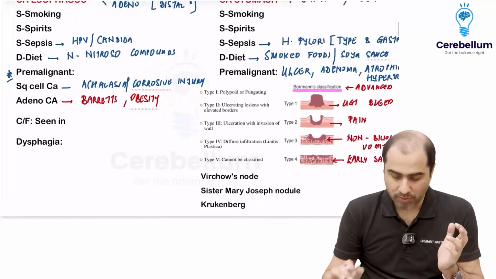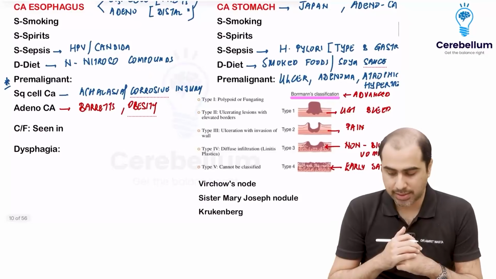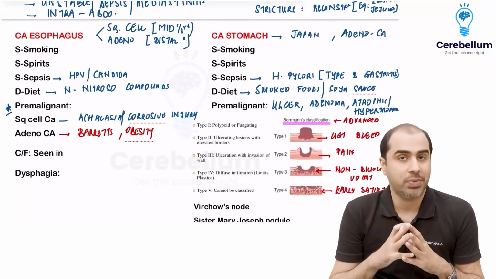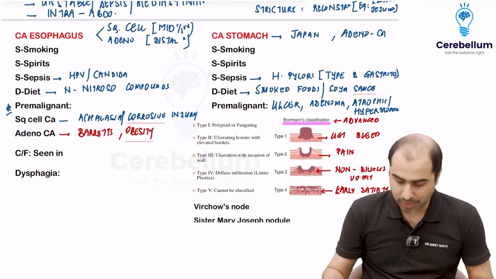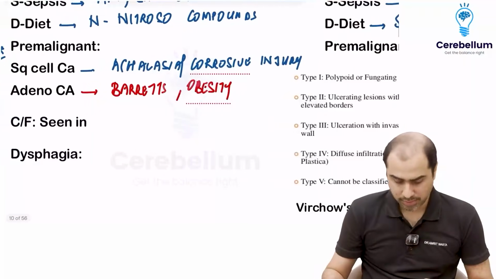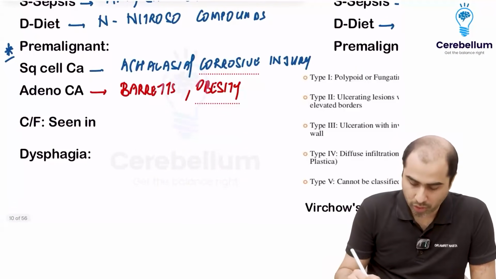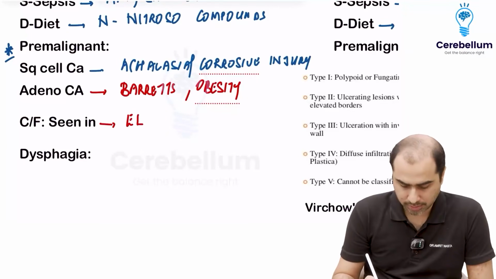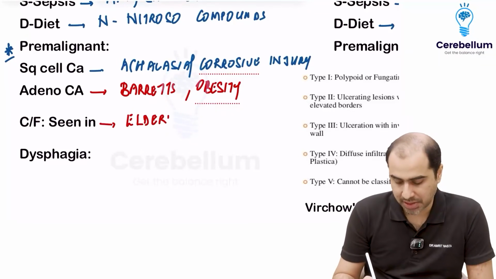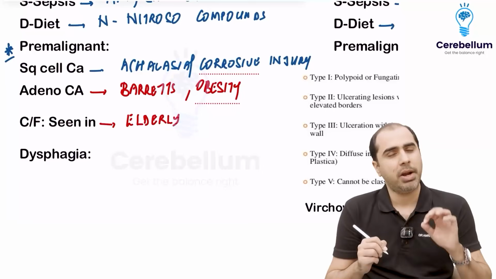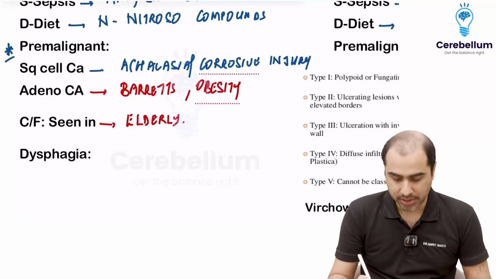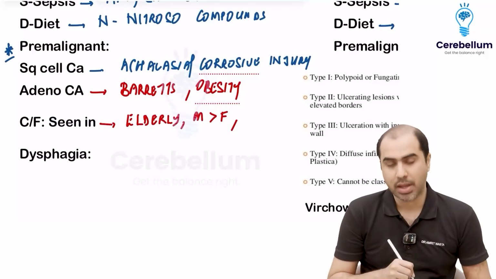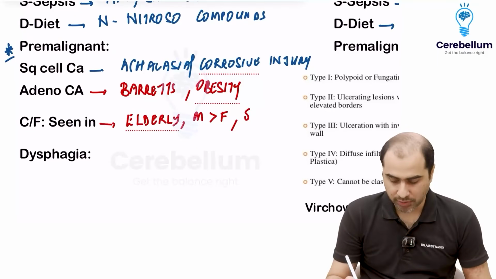Now the golden rule: whenever I study these GI cancers, the first thing I should say is, in what category of patients will I see them? Very important, remember these golden words. Whether it's esophagus, stomach, colon or rectum, they are typically going to be seen in elderly patients. Yes, nowadays young patients are also getting malignancies, but typically elderly patients, more common in males than females, and typically they will have a history of smoking.